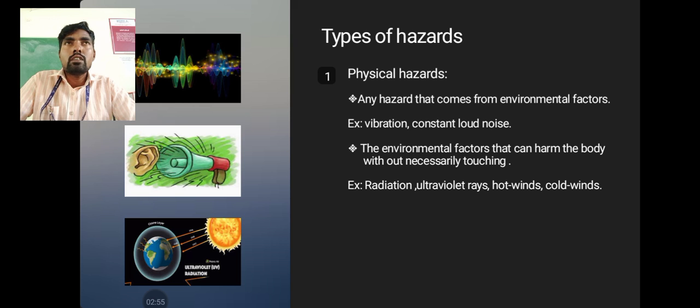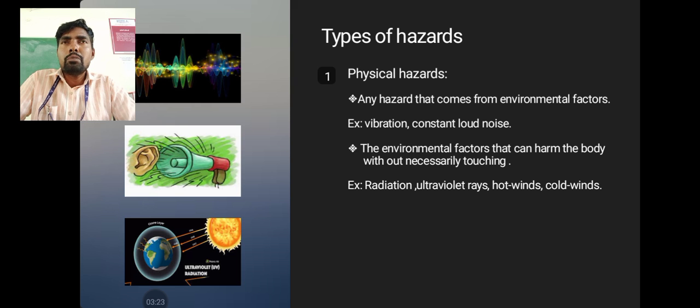Now we are discussing the present slide, which represents physical hazards. In this kind of hazard, the environmental factor plays a major, crucial role in creating the hazard. Those hazards we call physical hazards. Examples are vibration, uncontrolled loud noise, and constant loud noise.